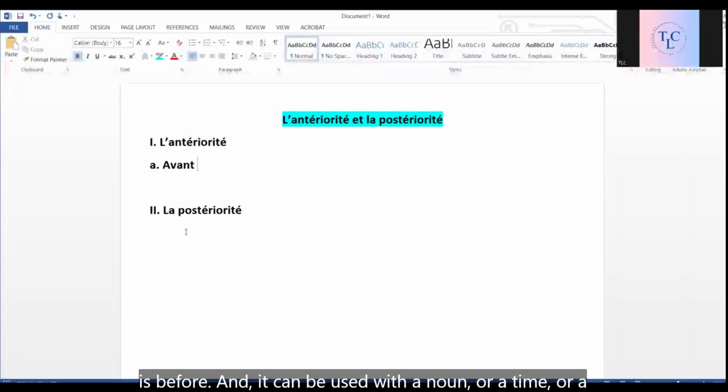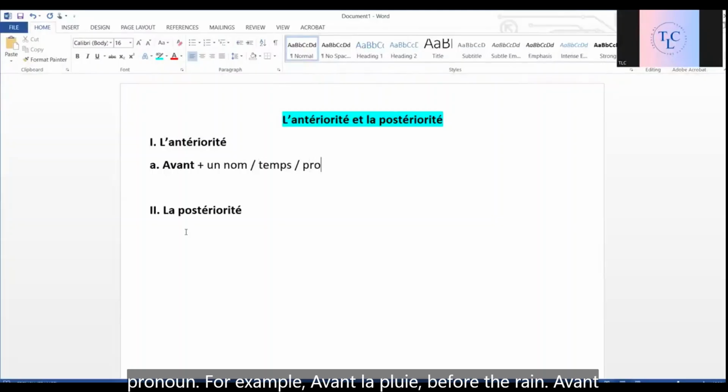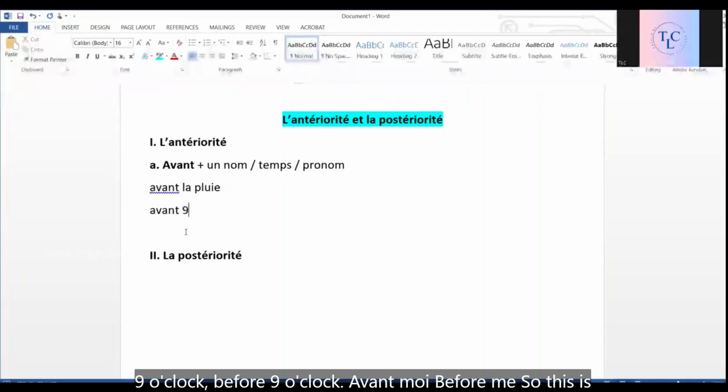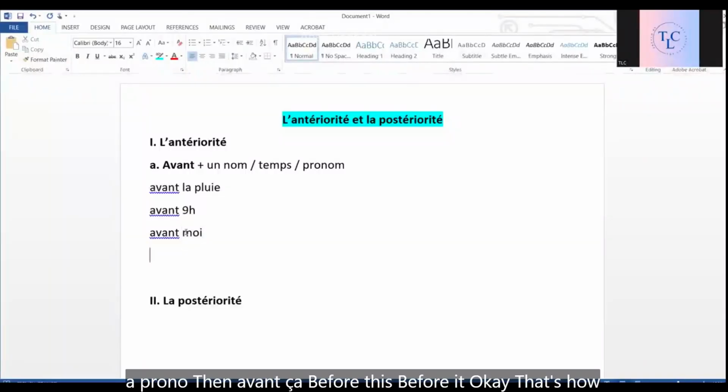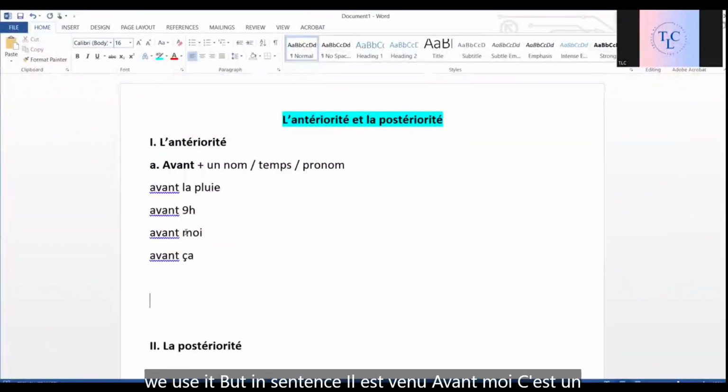Yes, avant is before. And it can be used with a noun, okay? Or a time, or pronoun, okay? For example, avant la pluie, before the rain. Avant 9 heures, before 9 o'clock. Avant moi, before me. So this is a pronoun. Then avant ça, before this, before it. Okay, that's how we use it.